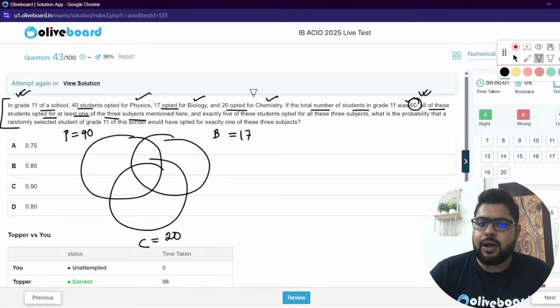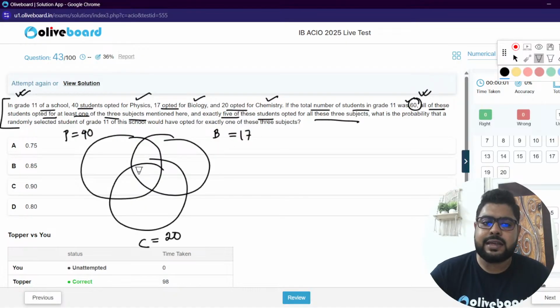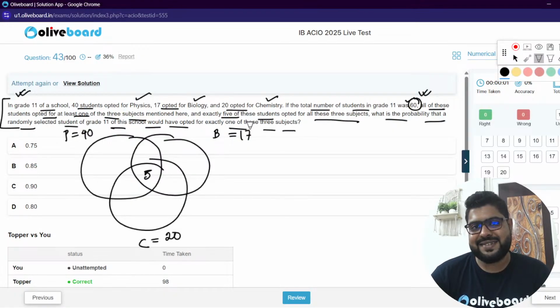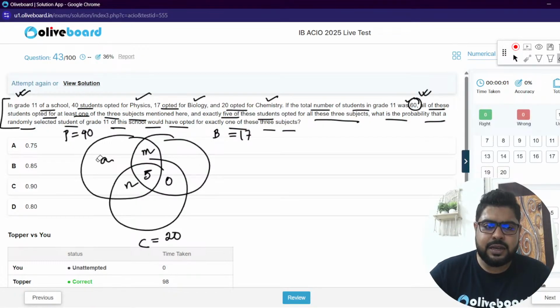All of them have gone for at least one of the subjects. Exactly 5 have opted for all 3. What is the probability that a randomly selected student of this school would have opted for exactly one of these 3 subjects? I don't know exactly one, so let's say this is A, B, and C, and let's say M and O. This C is getting written double. Let's do one thing, remove this, and use X, Y, Z.